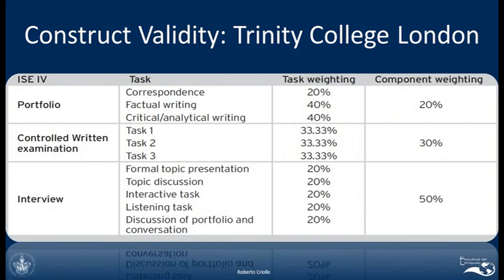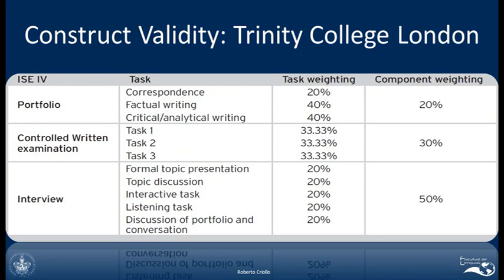So the first component of the test is a portfolio, and it includes writing correspondence, factual writing, that means reports, analysis, and there's also critical and analytical writing, the kind of writing where you express your points of view, where you analyze information. Okay, and the weight of this task is 20% for correspondence, 40% factual writing, and 40% to critical and analytical writing, and it's 20% of the total score.